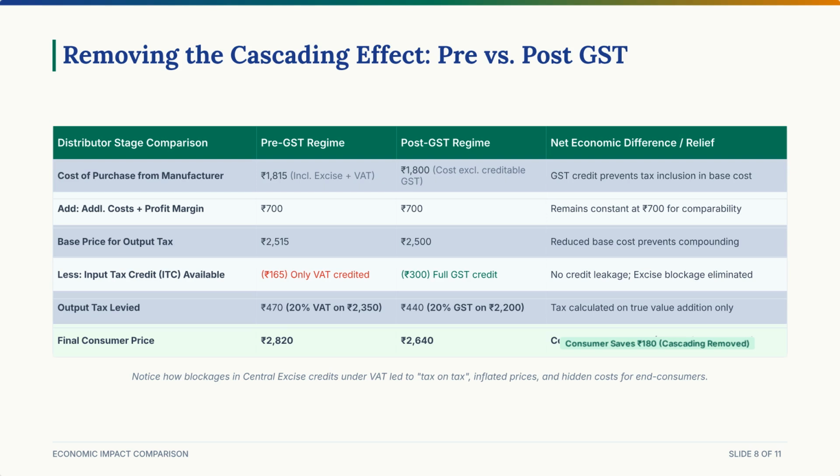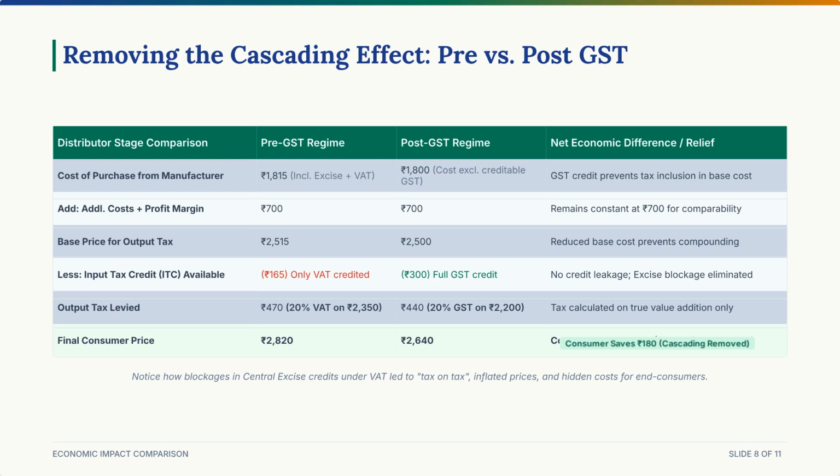The cost of production is 1,000 rupees, and they add a profit margin of 500 rupees, setting the basic price at 1,500 rupees. In the pre-GST era, the center levied a 10% excise duty on the basic price, which added 150 rupees, making the subtotal 1,650 rupees. Then, when the state applied its 10% VAT, it didn't calculate it on the basic 1,500 rupees price. It calculated it on the full 1,650 rupees. That meant you paid 165 rupees in VAT.